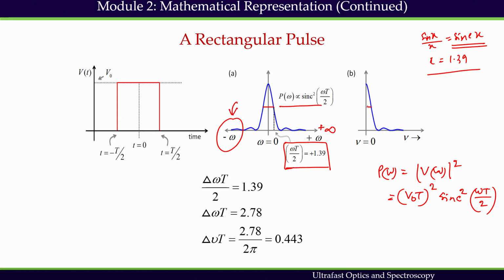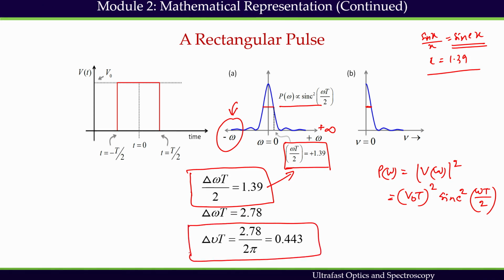We have to consider only the positive frequency component, and we would like to find out the full width half max for this. For that, we say that delta omega T by 2 is nothing but 1.39, coming from this characteristic of the cardinal sine function. From that we get the time bandwidth product of a rectangular pulse, which is 4.443, quite similar to the ultrafast pulse for a Gaussian pulse.